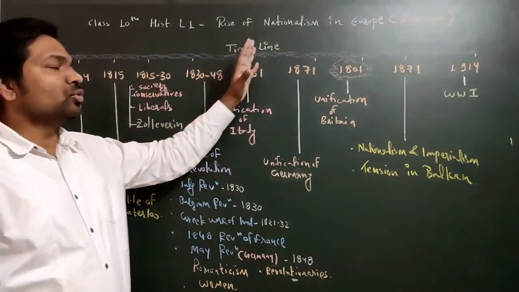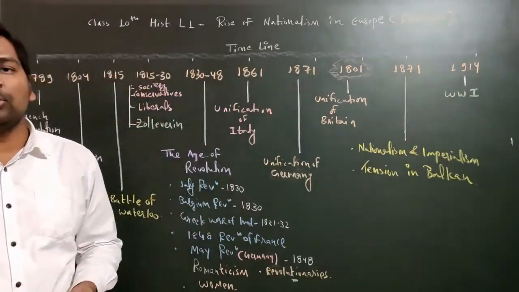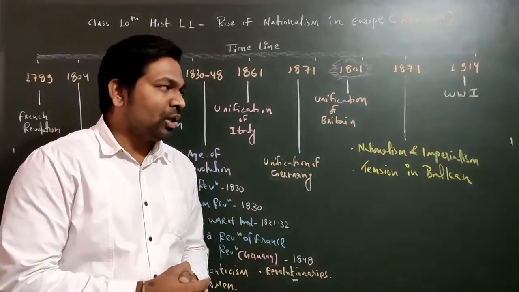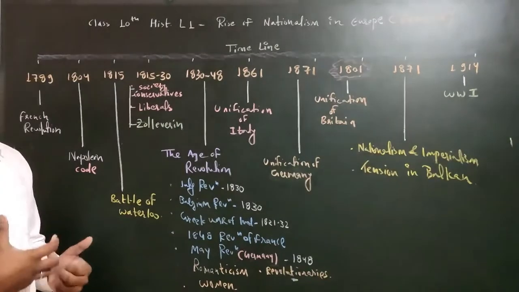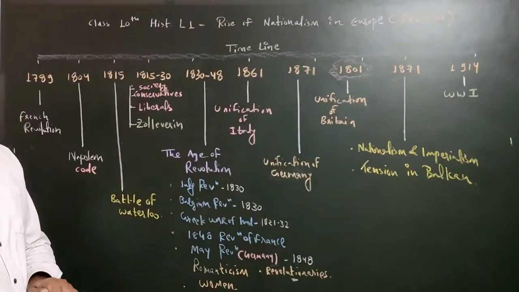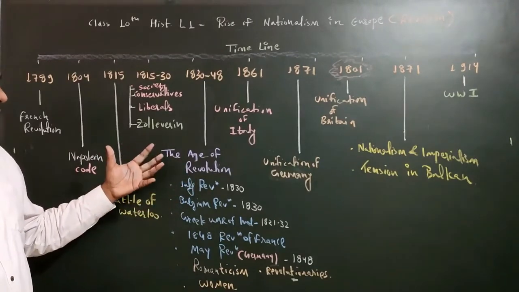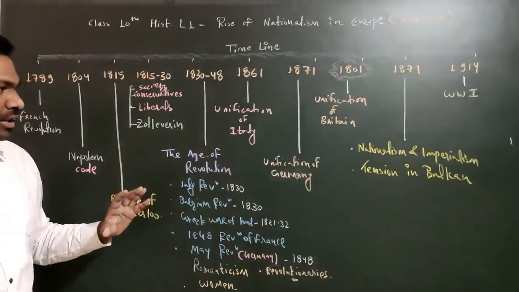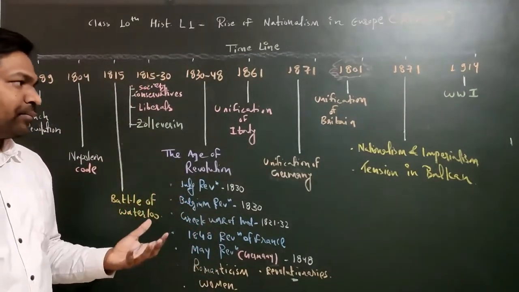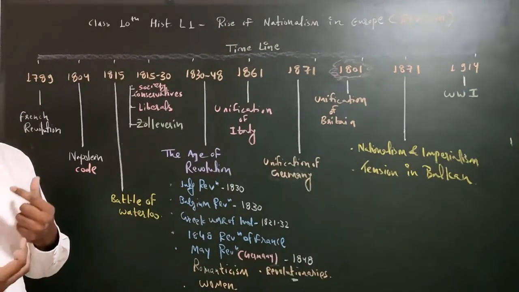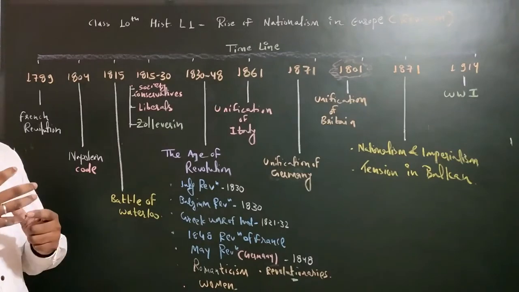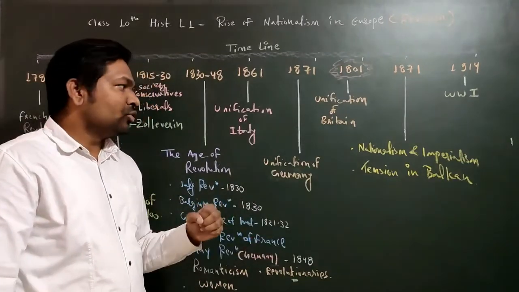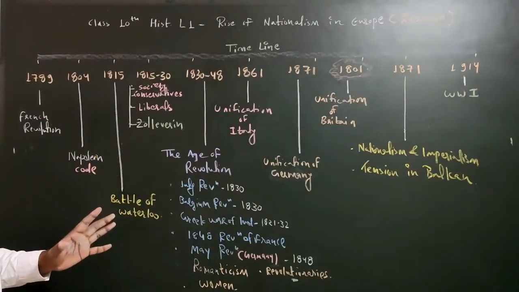The next one is nationalism. So what is the meaning of nationalism? Nationalism is the feeling of love, pride and respect for your country. That is called nationalism. So how this nationalism emerged in Europe, and how the nation state concept came in Europe, that we will also discuss. See, previously all the countries were monarchic. Monarchic means they were ruled by a king and queen. But later all the countries became nations. The constitution was implemented, and a system of elections also took place. So basically the monarchic system was replaced by the republican system. We will see how all these changes took place in the European continent.